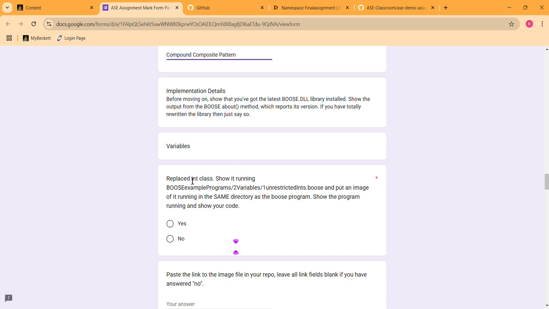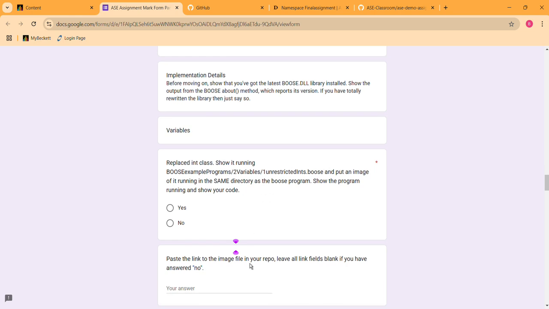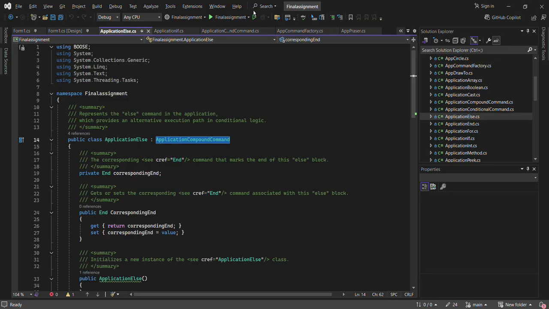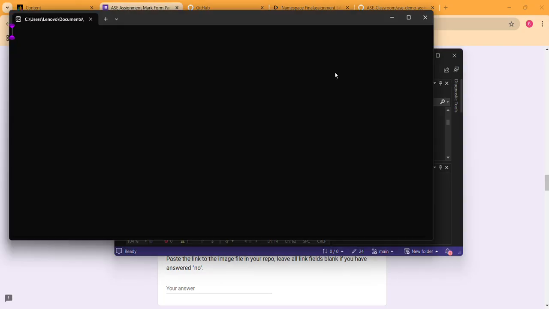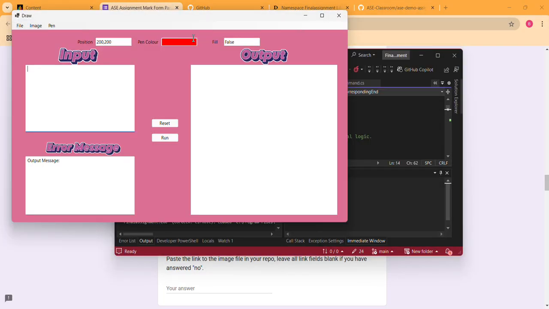Variables replaced in class, show it running. So put an image of it running. Yes, I have done that. Let me show you. Which one is this?